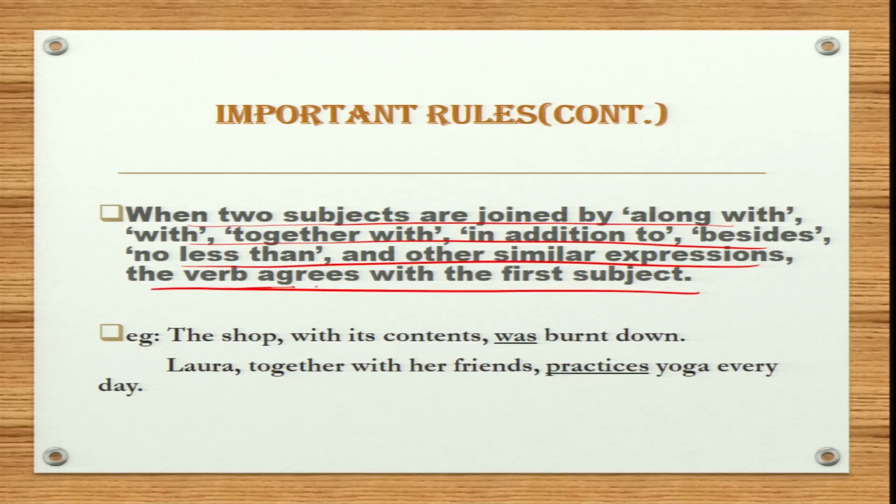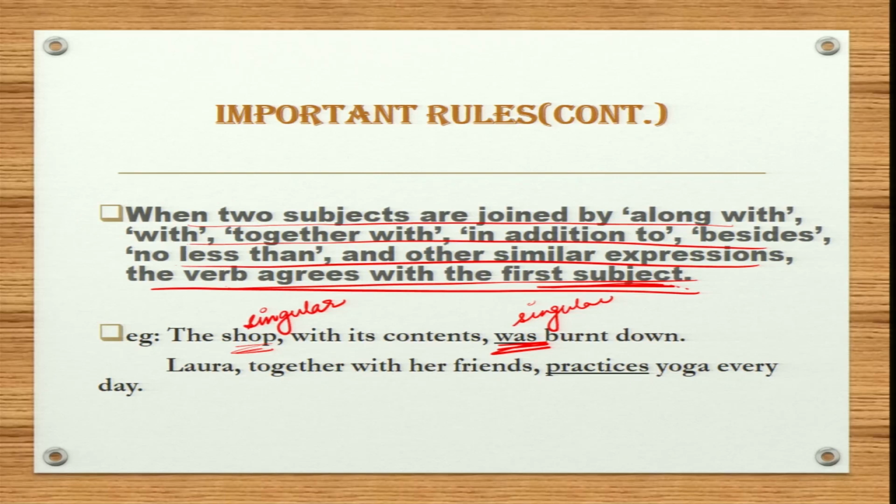So keep this in mind, the verb agrees with the first subject. So for example, the shop with its contents was burnt down. So shop is your first subject, so it is singular. Therefore the verb used will also be singular. So we will use was over here, which is singular.